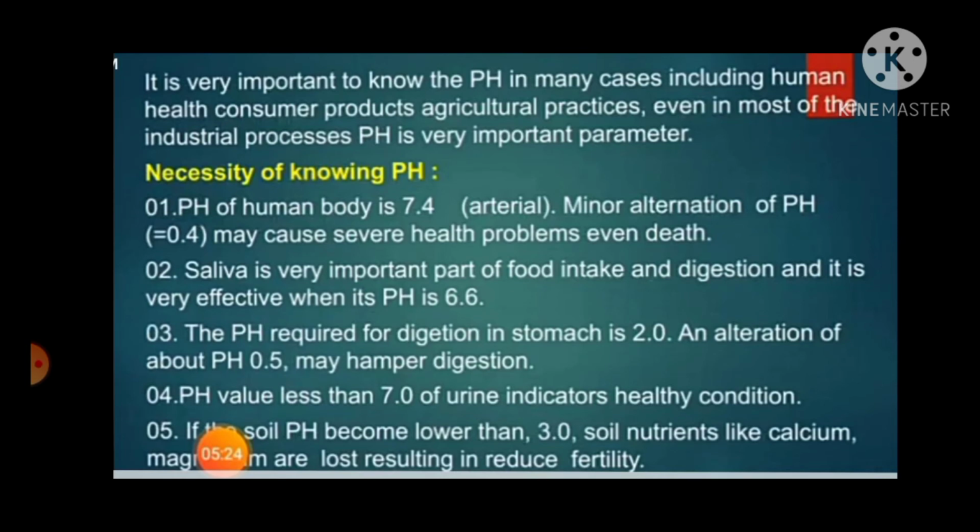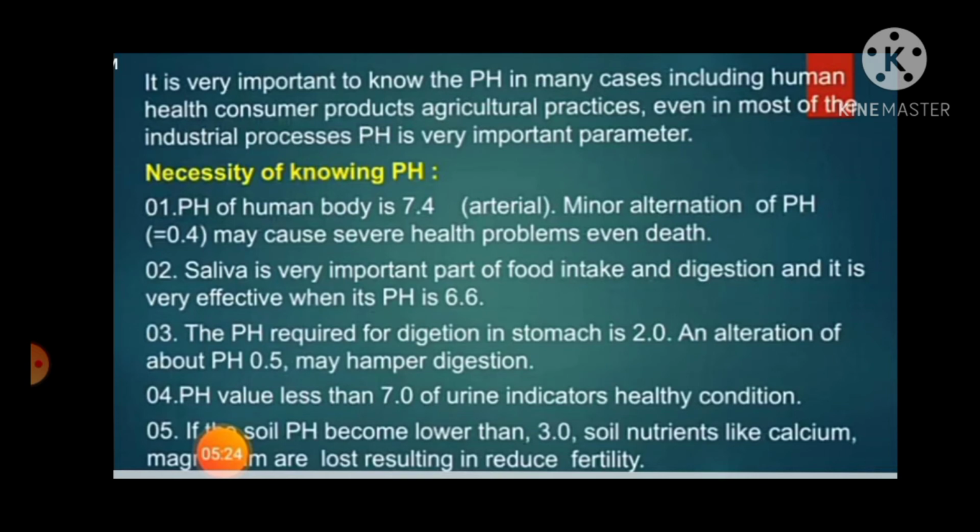It is very important to know the pH in many cases, including human health, consumer products, agricultural practices, even in most of the industrial processes. pH is a very important parameter. Necessity of knowing pH. First one: the pH of the human body is 7.4. A change may cause several health problems, even death.